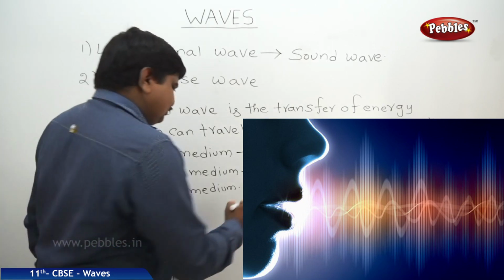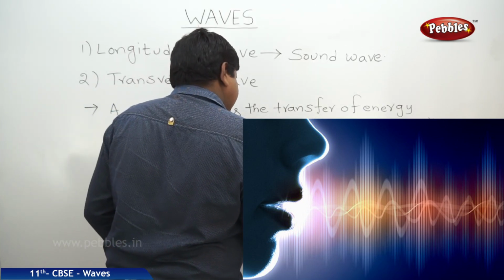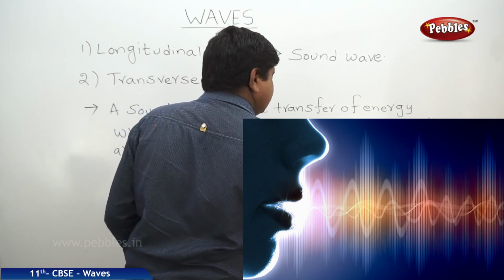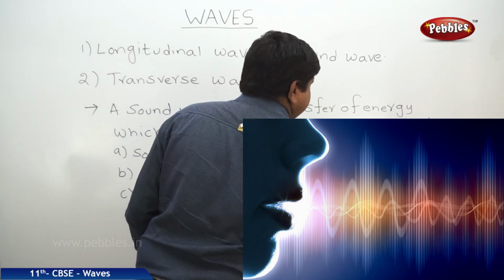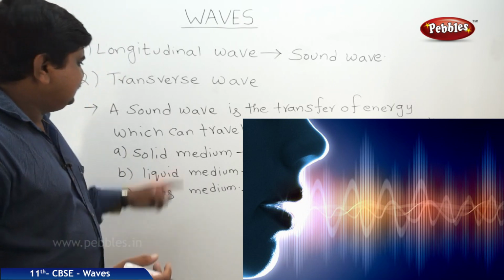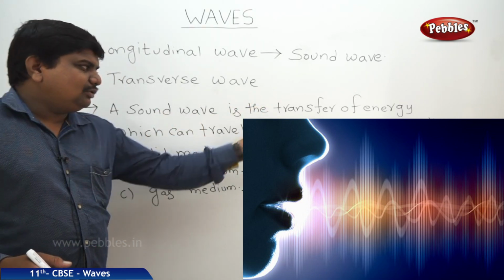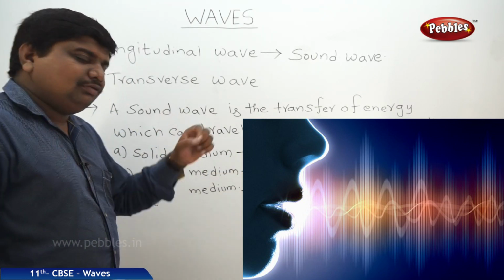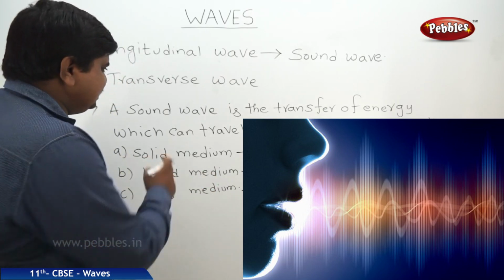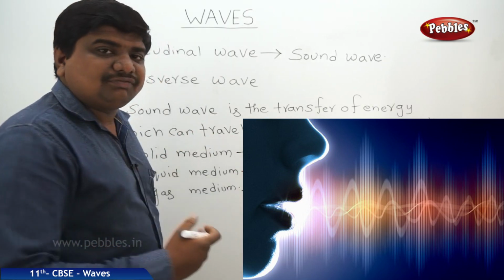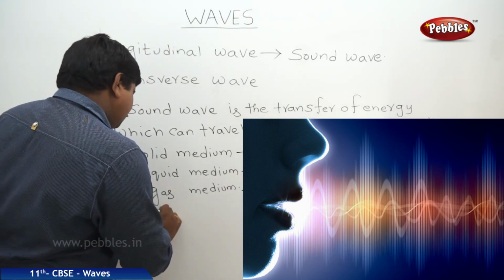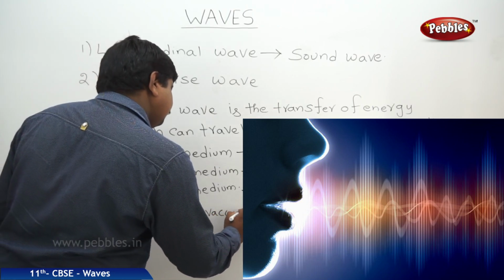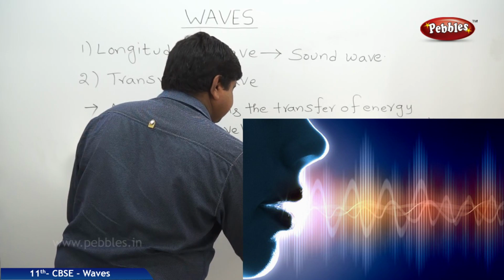The gas medium means all the gases: oxygen, hydrogen, like many. Here we are saying that a sound wave is the transfer of energy which can travel through all matter media. But what we can understand is that only through media can the sound wave travel, not through vacuum. So it is very difficult and impossible for the transfer of the sound wave through vacuum. So through vacuum, sound wave cannot propagate.